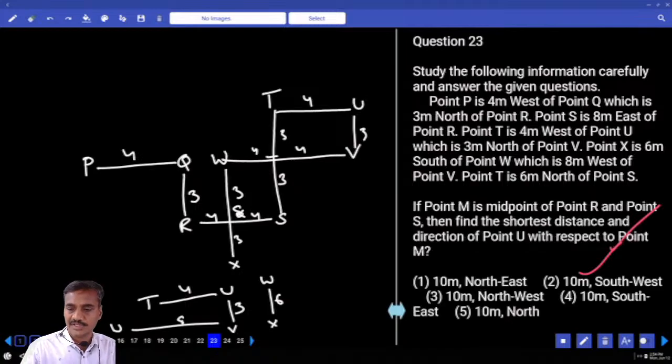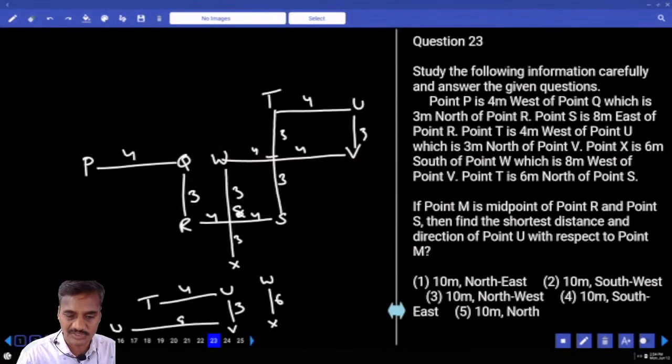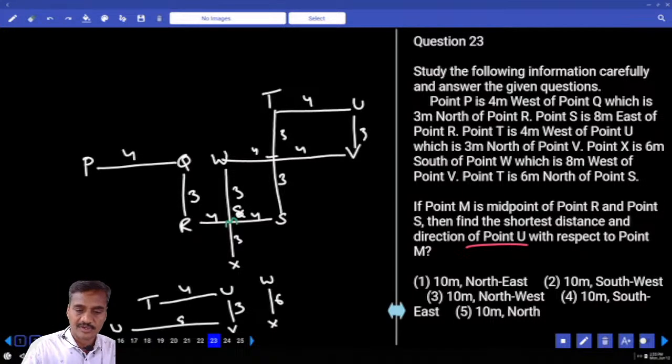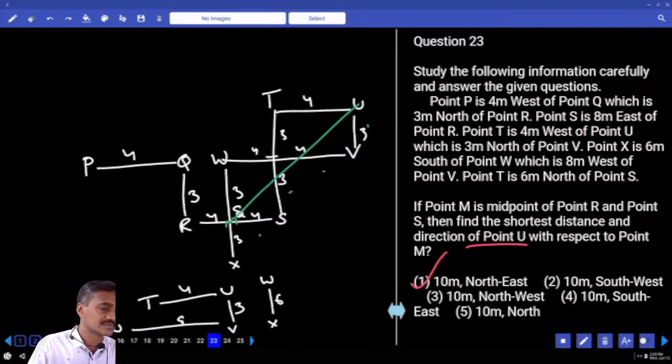Then 23rd. If M is the midpoint of R and S, where is this M? M is the midpoint of R as well as S. That means M must be here. Then find the shortest distance between U and M. M is here, U is here. 4 plus 4, 8. 3 plus 3 is 6. 8 square plus 6 square, that is 10 meters. And U is with respect to M north and east, northeast, choice 123.